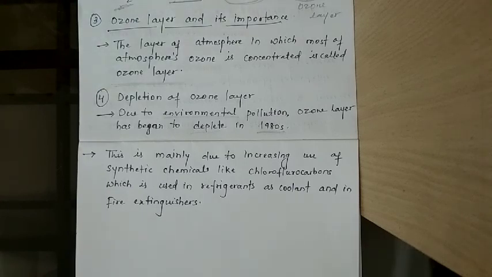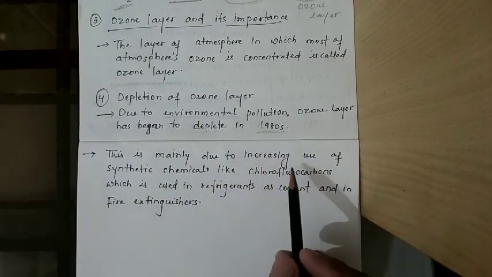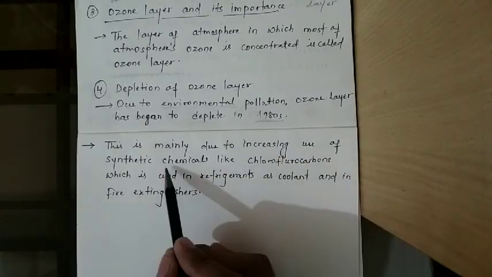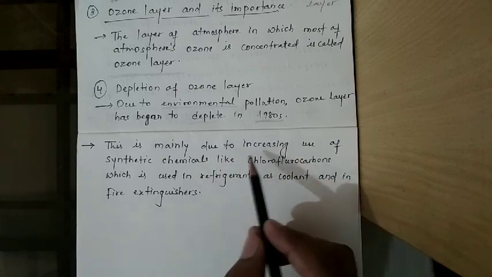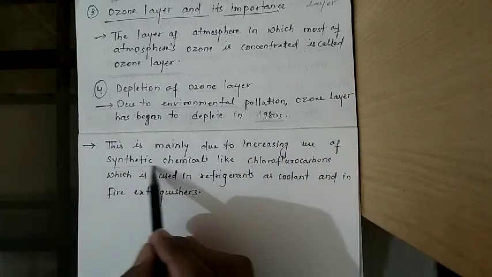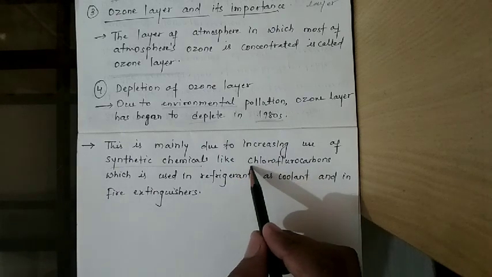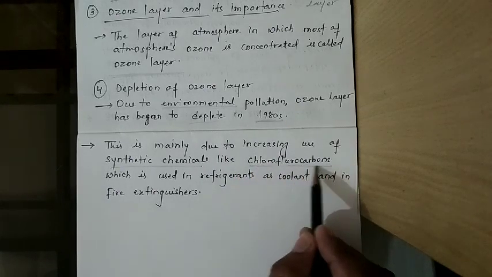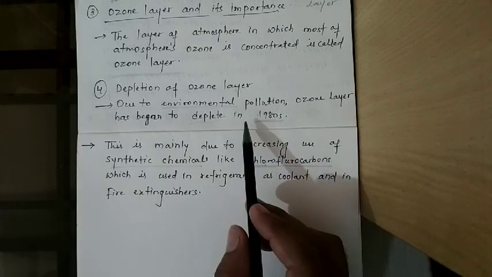This is mainly due to the increasing use of synthetic chemicals. Why has this ozone layer depletion occurred? Due to the increasing use of synthetic chemicals. As I told, there are some chemicals which are very harmful to our environment in depleting the ozone layer.